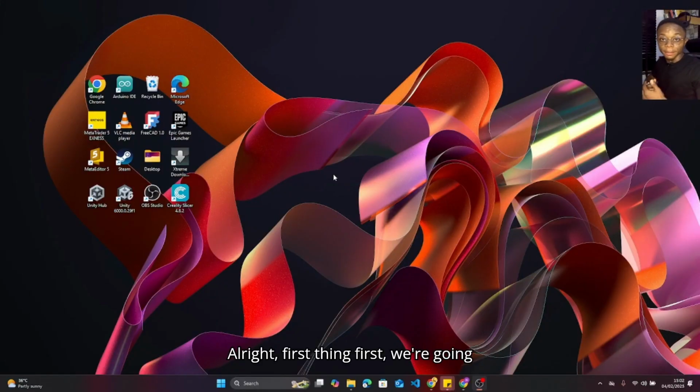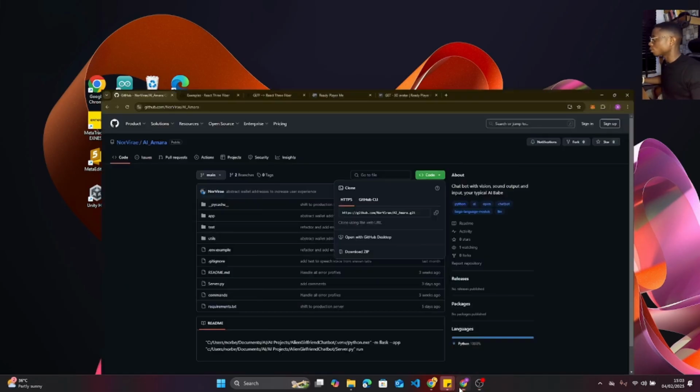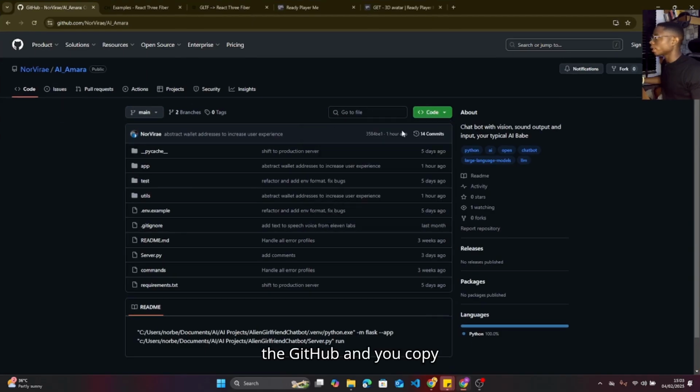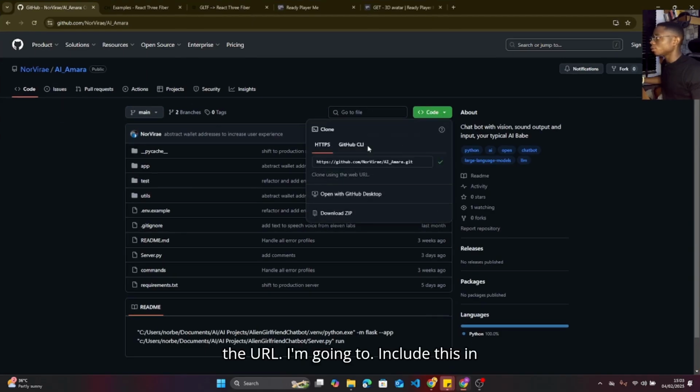All right. First thing first, we're going to be starting with the front end of the project. To start, you first of all need to go to my GitHub repo and get the code URL. That's the GitHub URL for my code base, for the front end first. So to do that, we head over to the GitHub and you copy the URL. I'm going to include this in the description of the video, right?